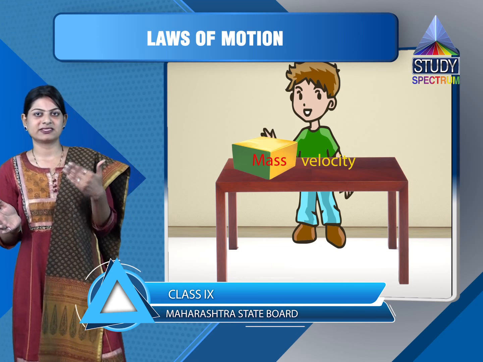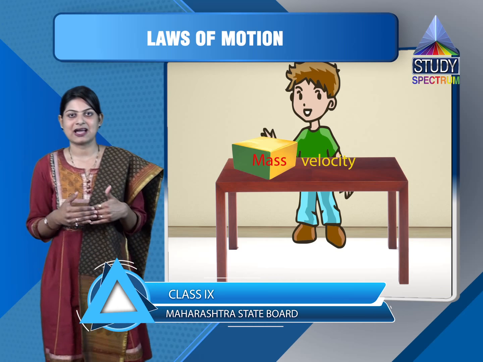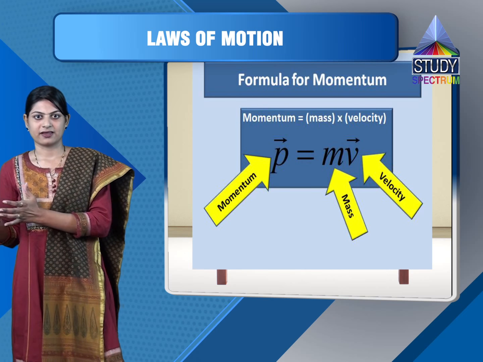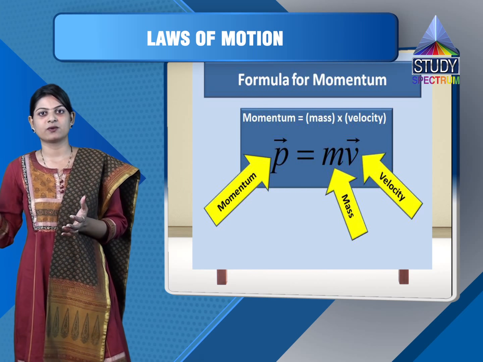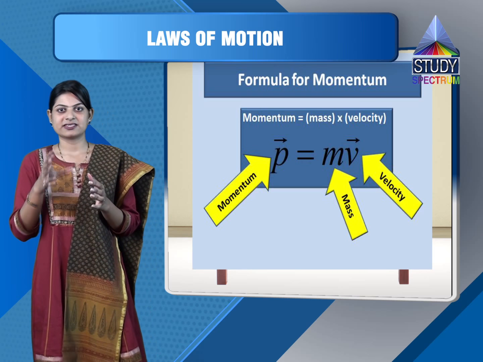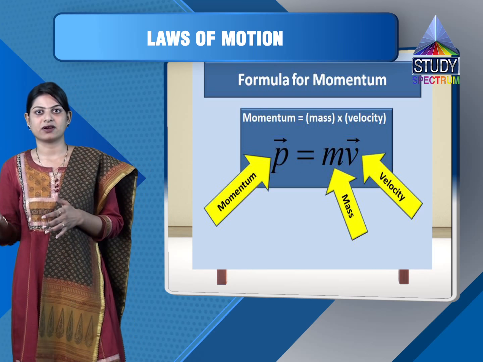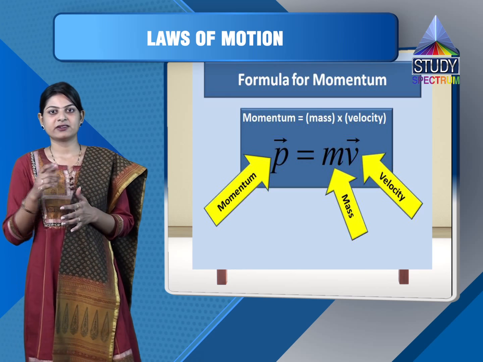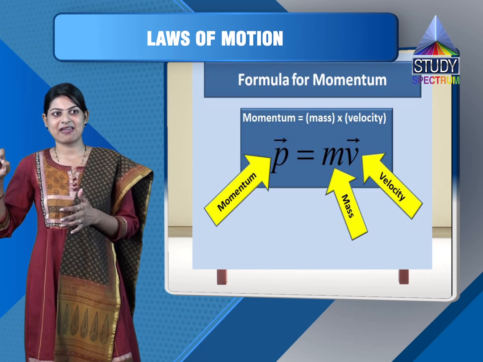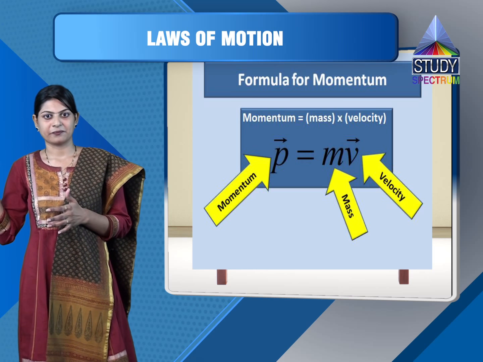He defined momentum as a mass with velocity. Mathematically, it is the product of mass and velocity. We denote momentum with P, and we write it as P equals M multiplied by V.